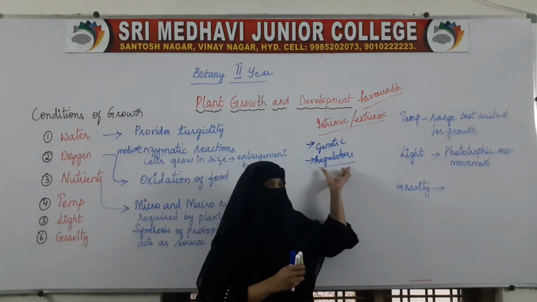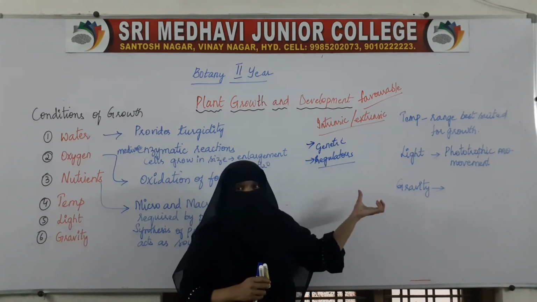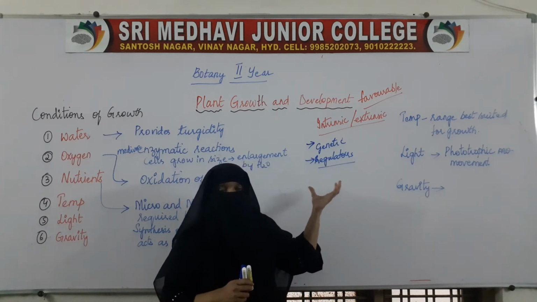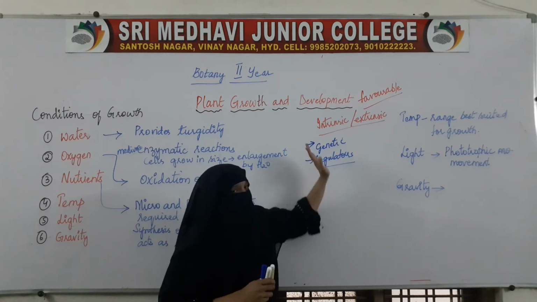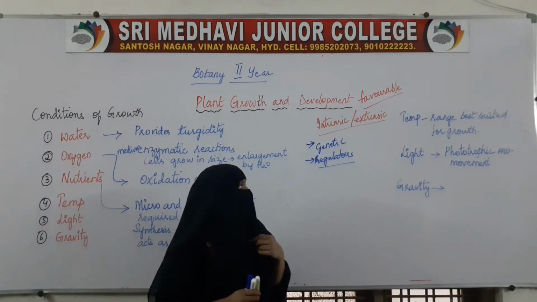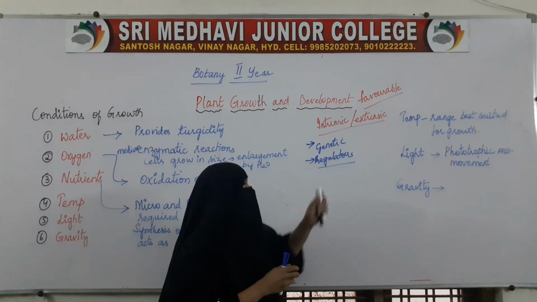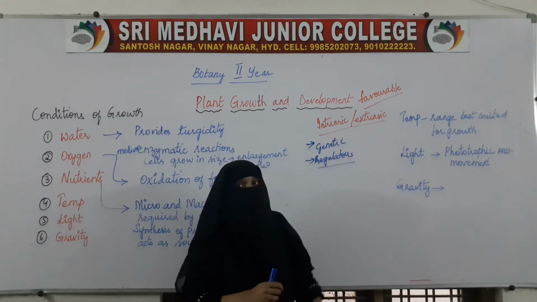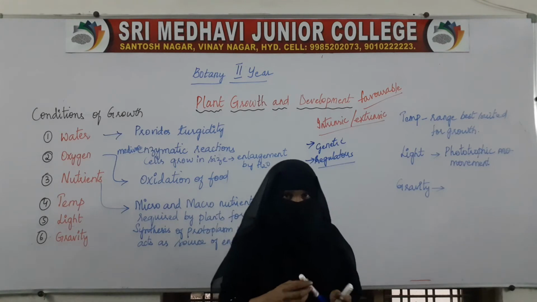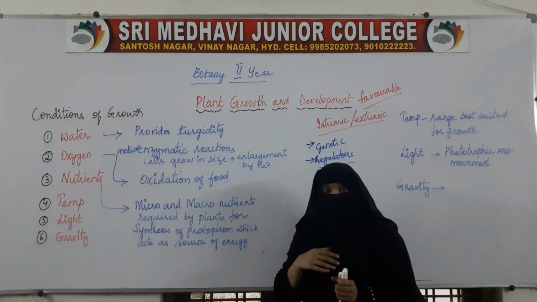When plant growth regulators are not present, or not in sufficient amount, then the seed will not germinate. The condition will be unfavorable. But if they are present, then we have the extrinsic factors. Intrinsic factors are the genetic makeup and the plant growth regulators.